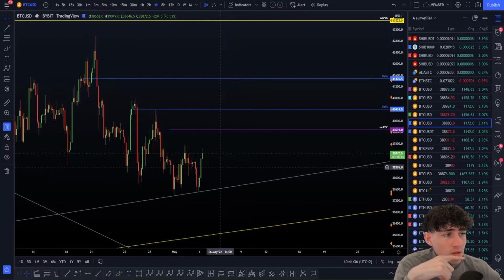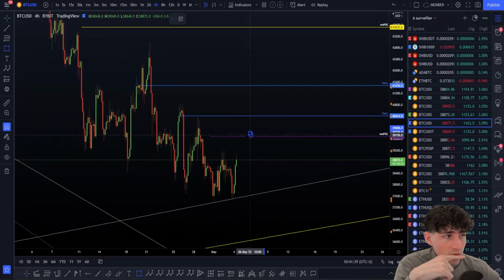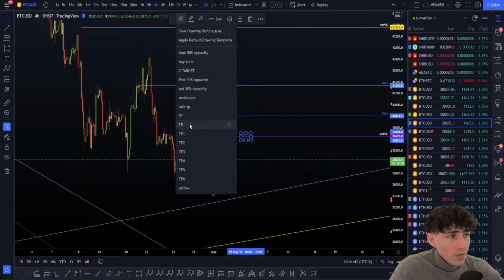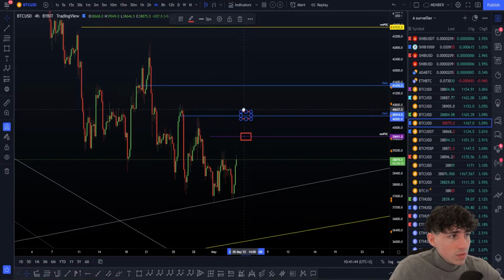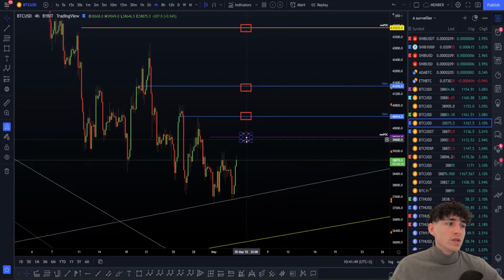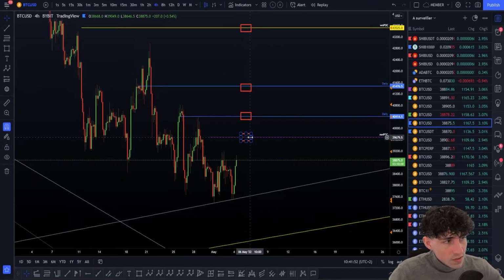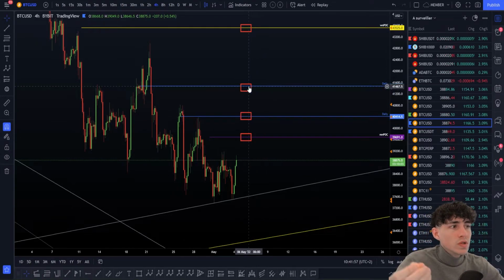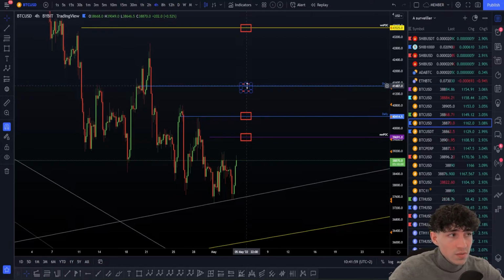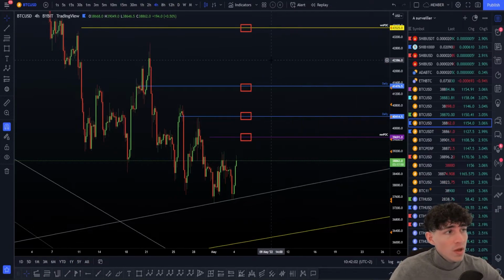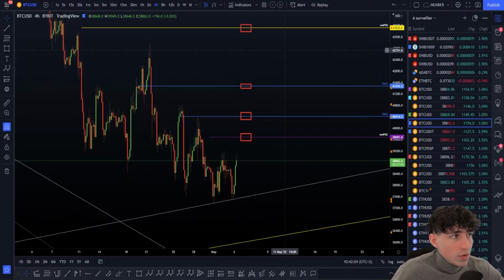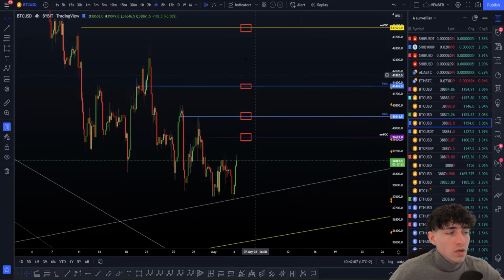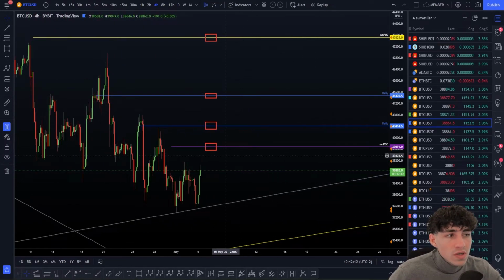So anyway, these are all of the levels. Here, the main ones we have to look at for a short: this one here, this one here, this one here, and the next one here. Read it step by step. If we break this one and get acceptance higher, we can look towards the next one. If we break this one and get acceptance higher, we can look towards the next one. If we break that one and get acceptance to push higher, we can look towards the next one. Of course, there are some other possibilities behind some levels here. I'm not going to tell you everything, but these are the main possibilities, the biggest, strongest levels you have to the upside here.